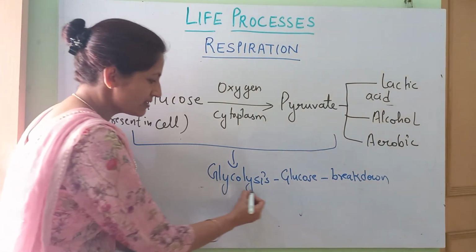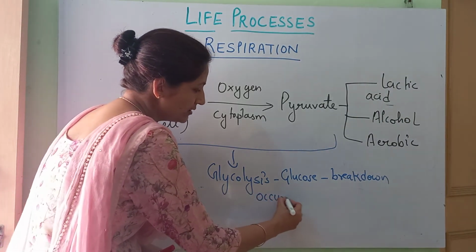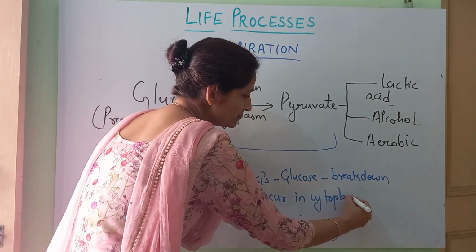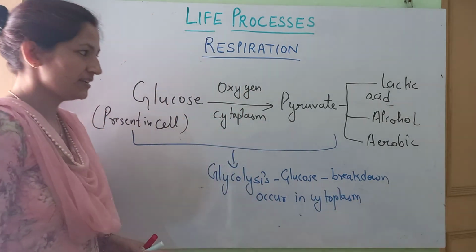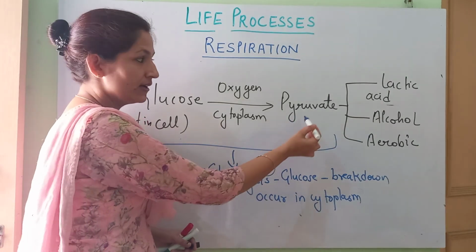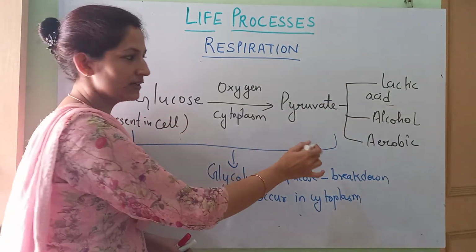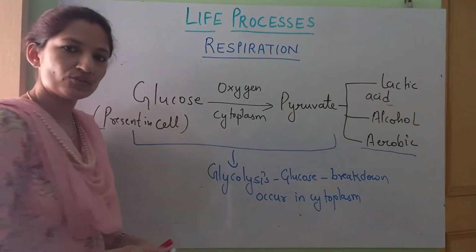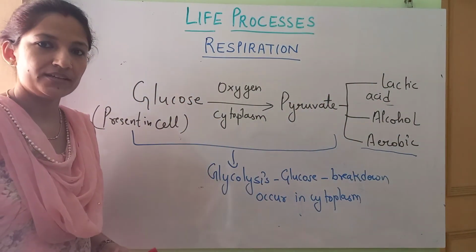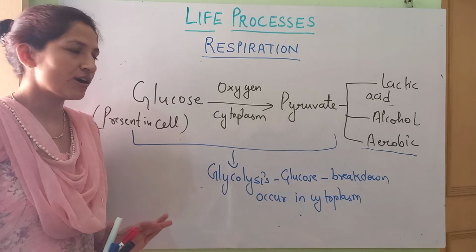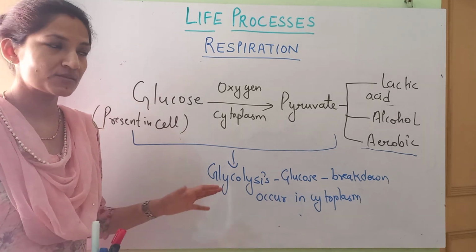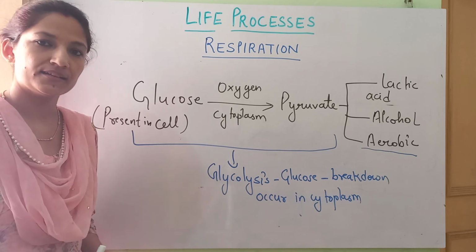This glycolysis occurs in the cytoplasm. Fine. यहाँ तक cytoplasm में होगा. Afterwards, this will occur in mitochondria and these two will take place in cytoplasm itself. Fine. So in our next lecture, we will talk about aerobic and anaerobic reactions or respiration types in detail. Thank you.